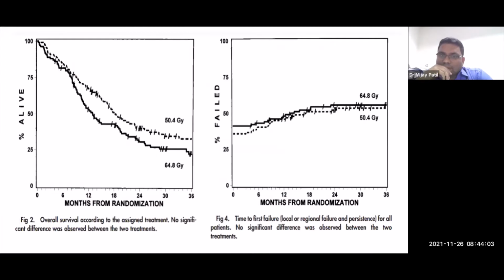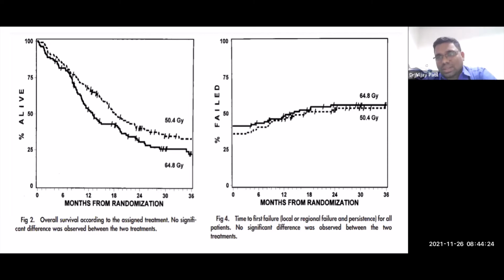And what was shown here was that there was no benefit of giving high doses of radiation. So the dose stands at 50.4 gray. And there is a similar repeat trial which got published in JCO in 2021, where they compared 50 against 61 this time, again the same result.